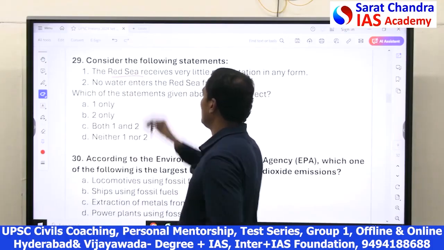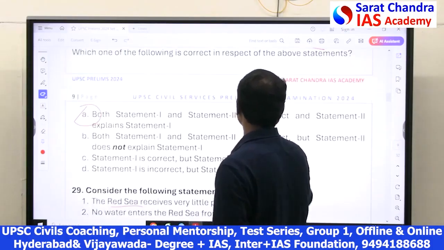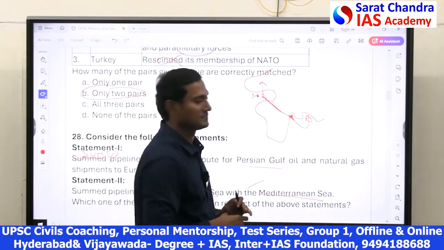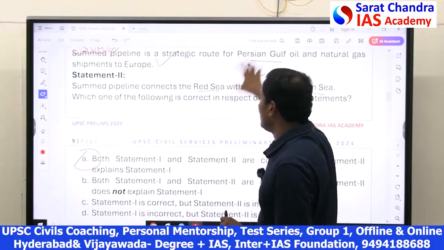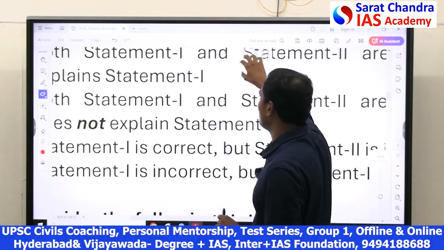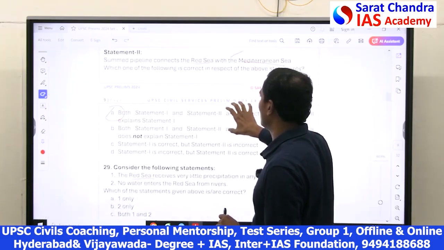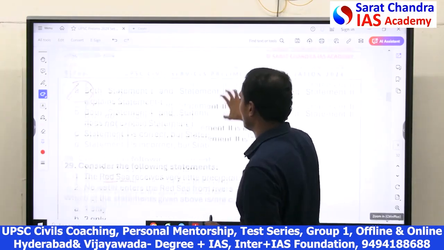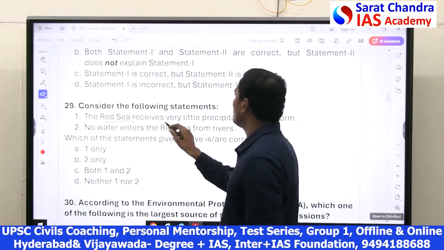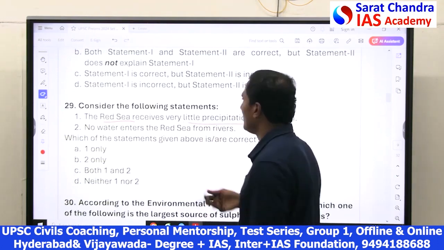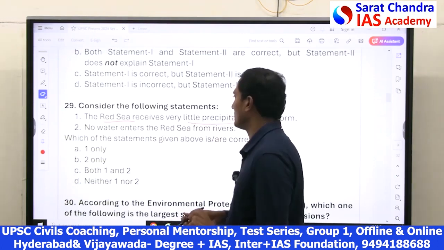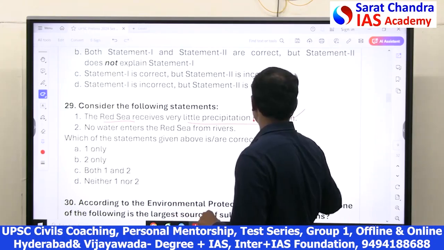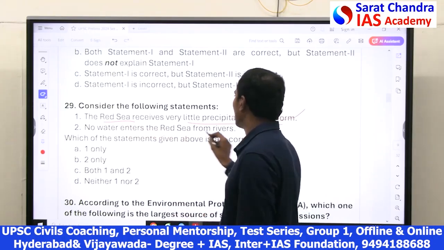Now, the Red Sea. Already we have seen the Red Sea. The Red Sea is here, between the African continent and the Saudi Arabian Peninsula. Between those two is the Red Sea. And friends, the Red Sea receives very little rainfall in any form of precipitation, whether rainfall, snowfall, or hailstones, very little, which is true. No water enters into the Red Sea from rivers.